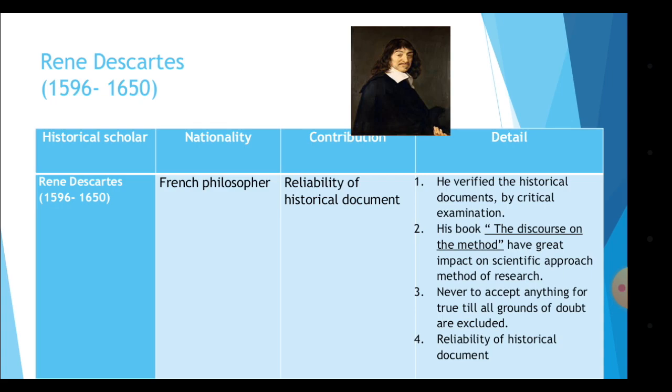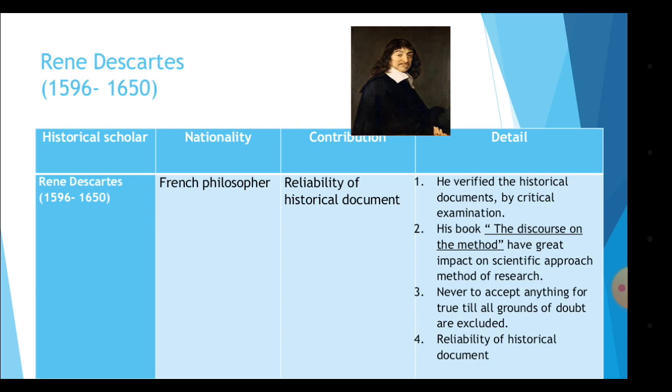Now we are going to learn about the different scholars. That is René Descartes, 1596 to 1615. He was a French philosopher. His contribution: reliability of a historical document. How much can we rely on a historical document? He verified the historical document by critical examination, by studying it deeply. His book, The Discourse on the Method, had a great impact on the scientific approach to research.